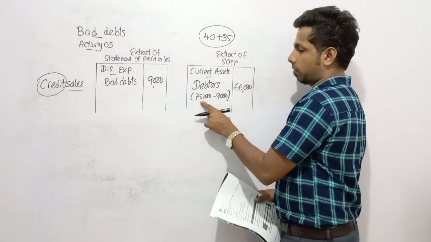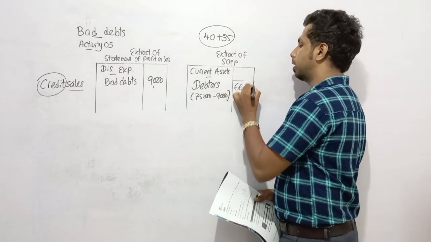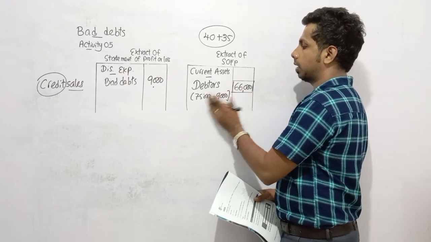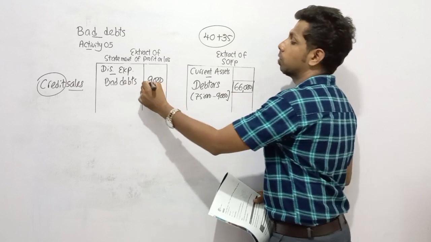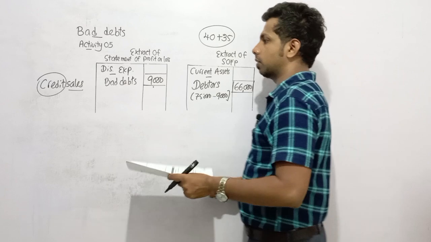So no need to record 75,000 minus 9,000. Directly you can record the real debtors as 66,000. Understood? And because of decreasing debtors due to bad debts, we need to recognize bad debts as an expense. I think this is very easy.